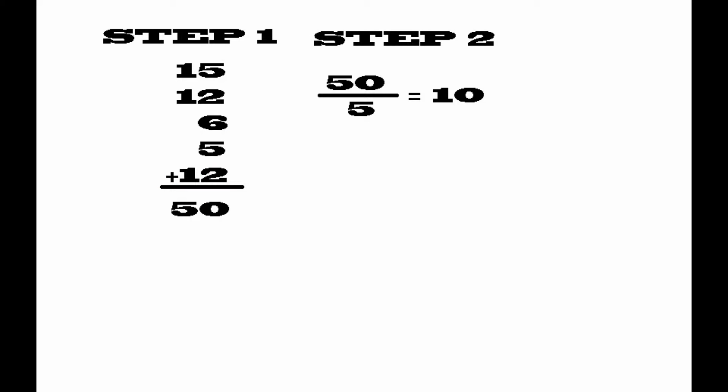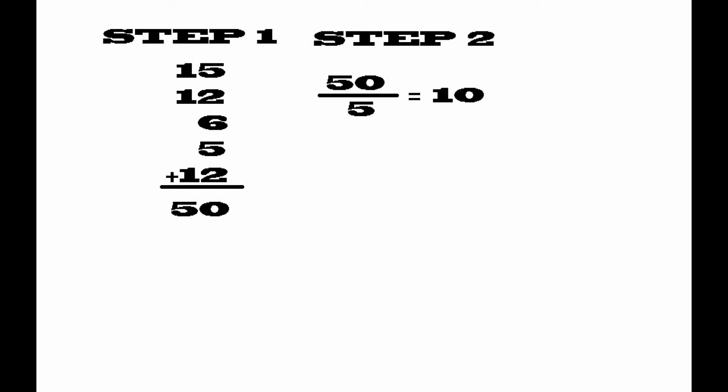Here's our first example. We've got numbers that would represent 5 games from one player, and these are the totals that he scored for that one game. We're going to go points per game. So for the first game, he would have scored 15, second game 12, third game 6, fourth game 5 points, and then for the last and fifth game, in this example, he scored 12 points.